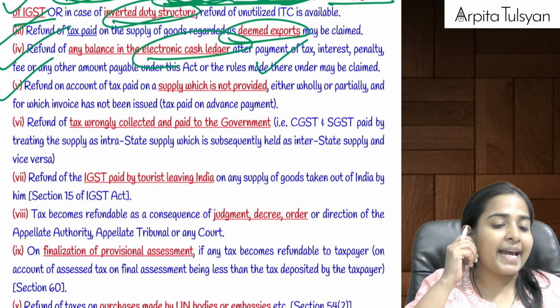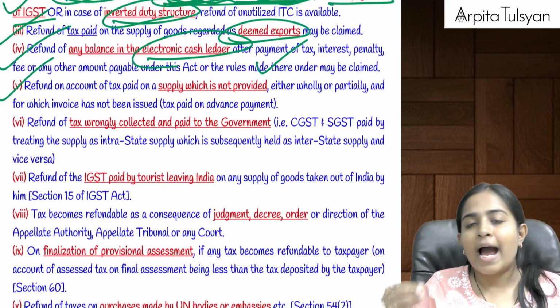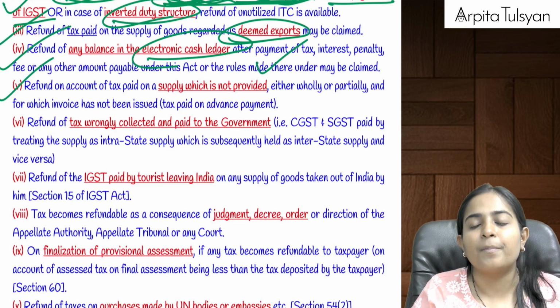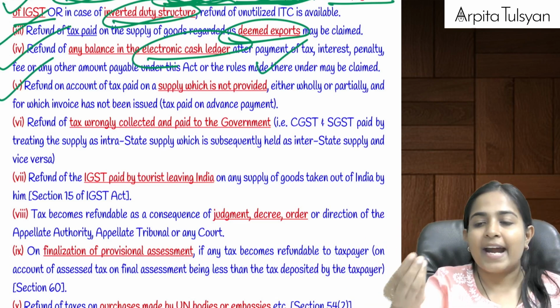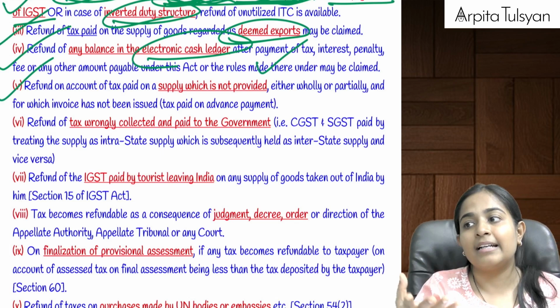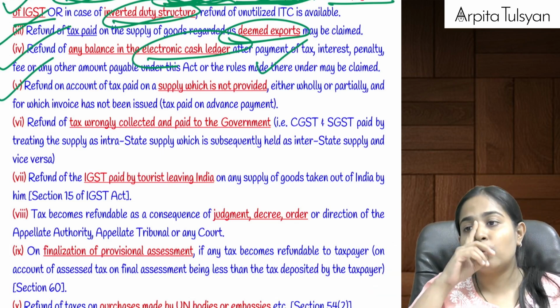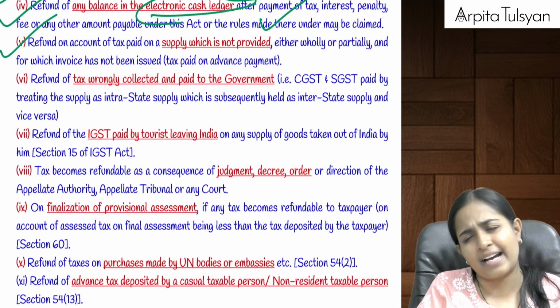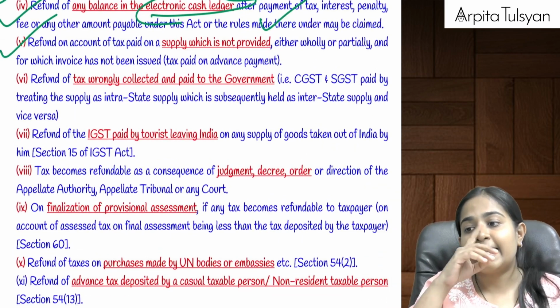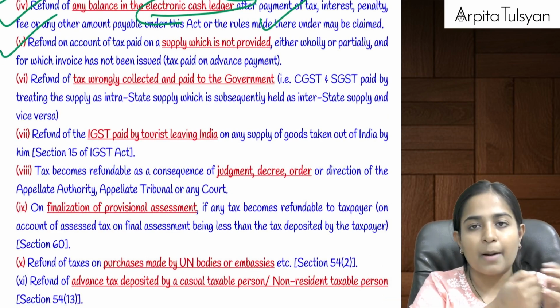Okay, or suppose you have collected any advance from the other person, for which you have not issued any invoice till now. Advance money was received, on which you have paid the taxes to the government, but later you could not give that supply, or later you could not complete that particular supply either wholly or partially, then in that case now you'll have to refund back the amount to your customer.